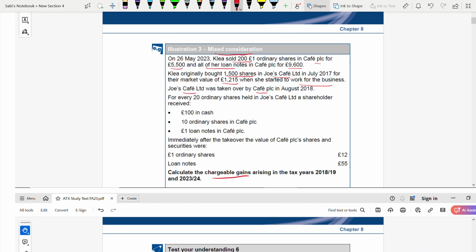For every 20 ordinary shares held, Joy would receive 100 in cash, 10 ordinary shares, and 1 loan note. Now, immediately after the takeover, the value of the shares is 12 and value of the loan note is 55.